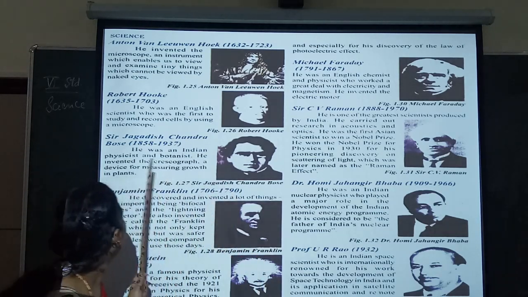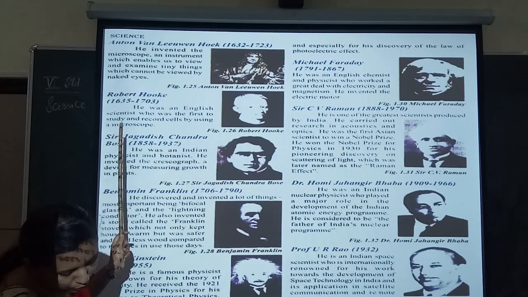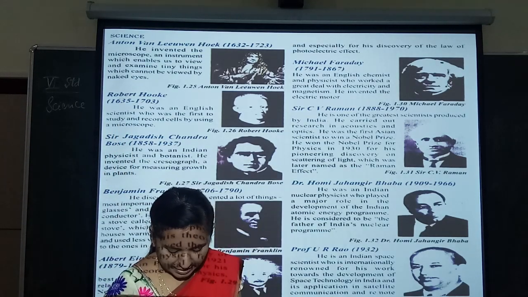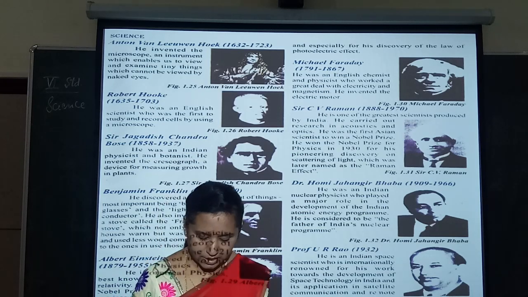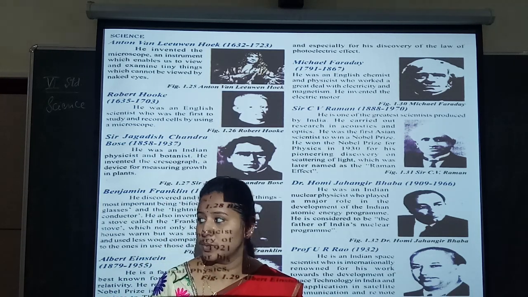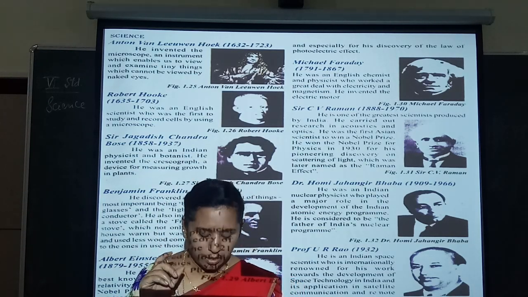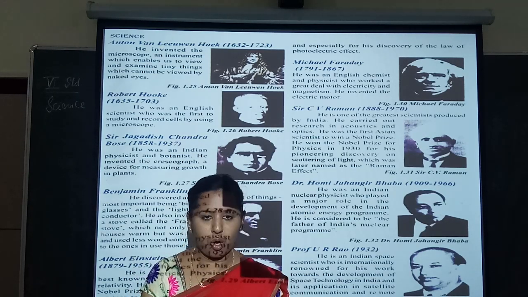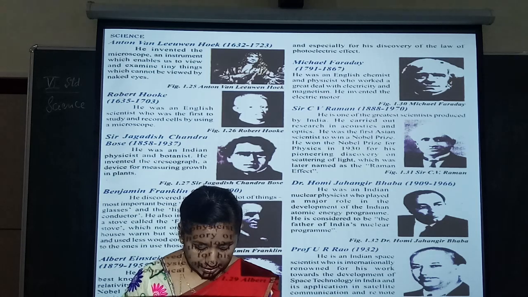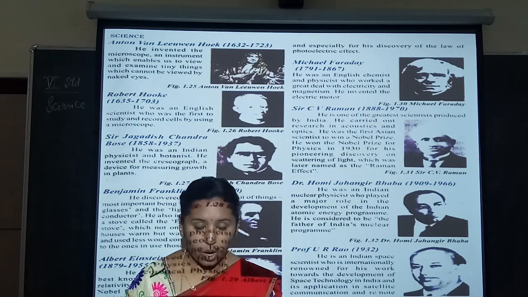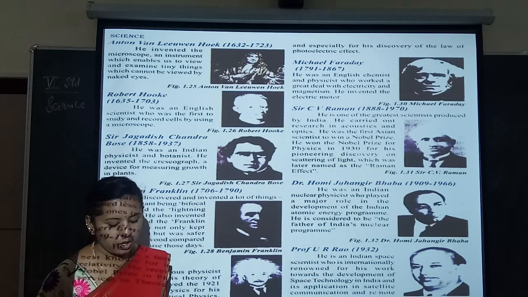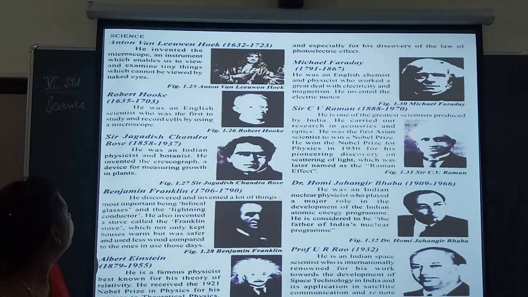Next is about Robert only. I will tell you. He was the first to use the word cells in the sense of basic unit of organism. Small unit, cell unit, that is the basic unit of organism, and also he discovered the law of elasticity, known as Hooke's law.